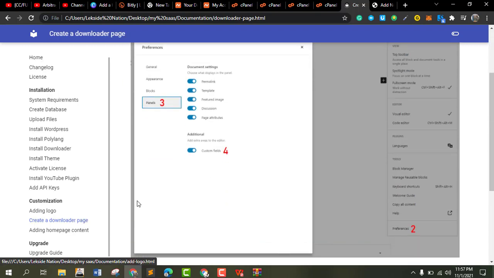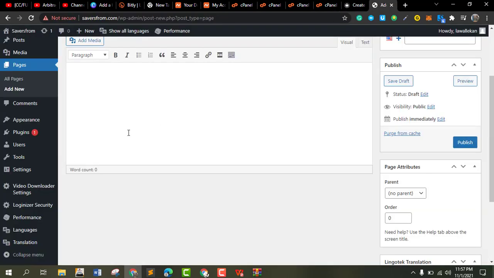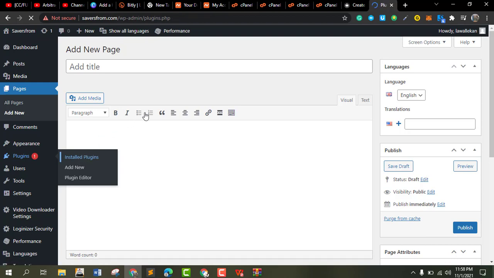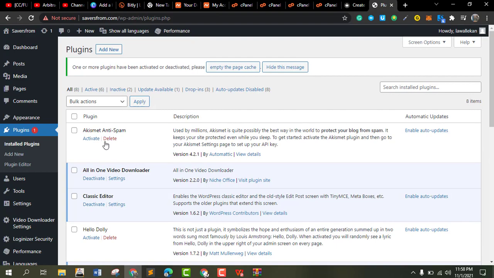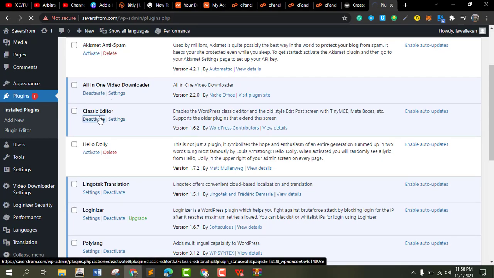So create a downloader page. Oh, I think I've already activated a plugin here. Let me just deactivate it. So deactivate this at the top.